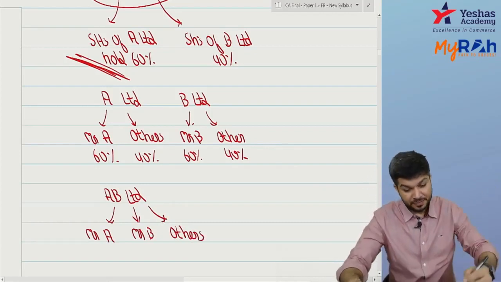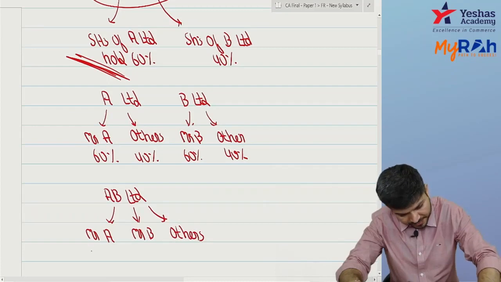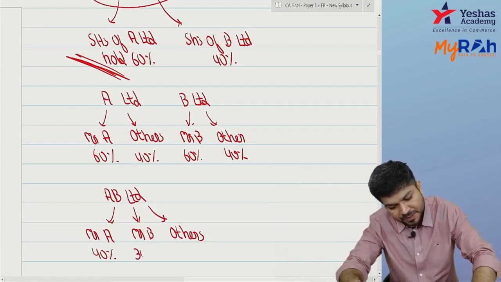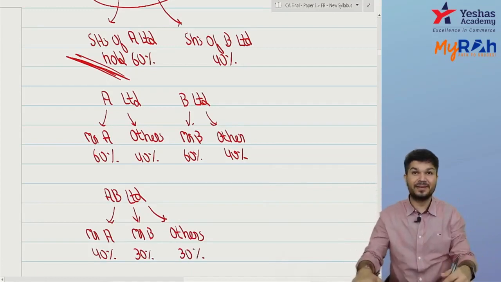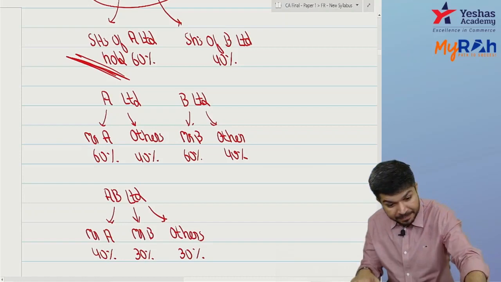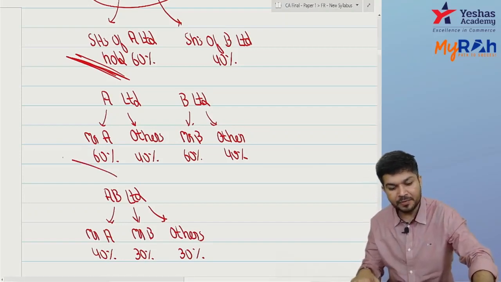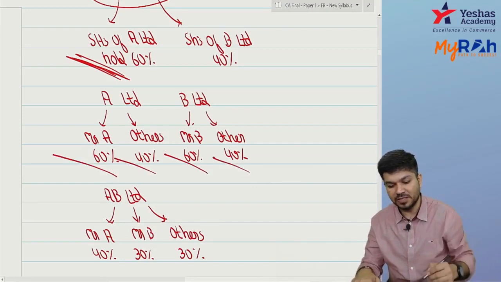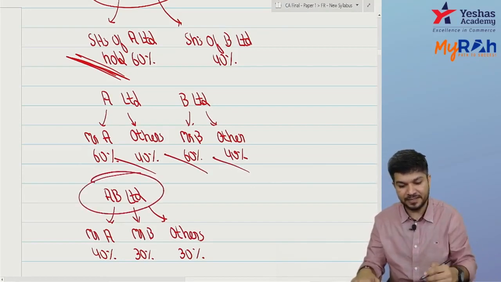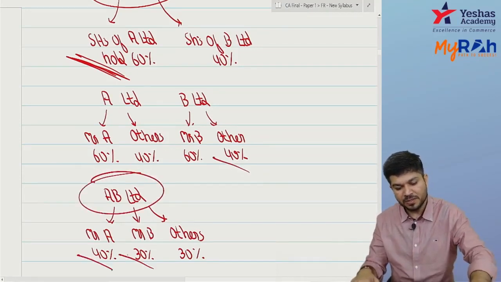Okay, so Mr. A holds, say for example, 40%. Mr. B holds, say for example, 30, others hold 30. So in AB Limited, अच्छा, A में A was holding 60, others 40. B में B was holding 60, others 40. But in AB combined entity, A holds 40, B holds 30, C holds 30.